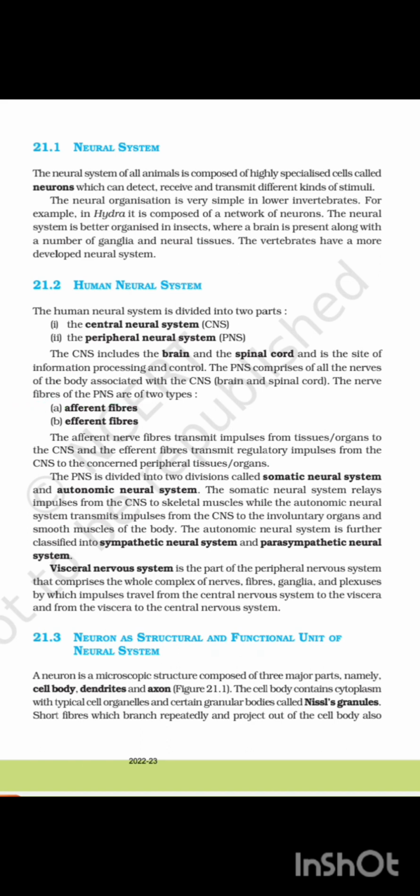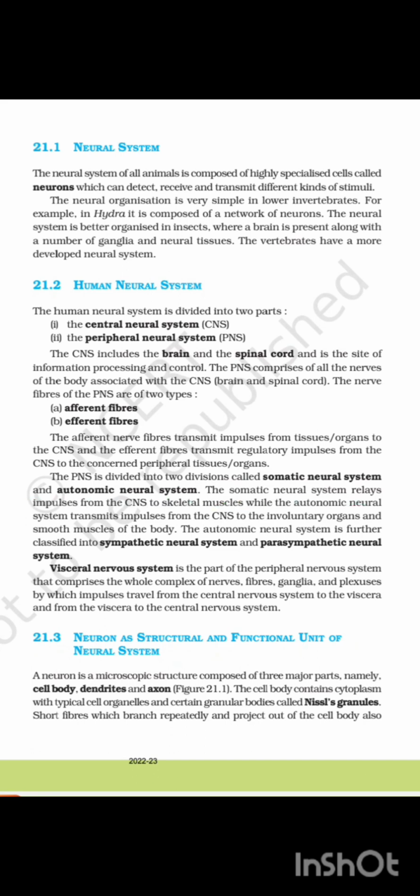The nerve fibers of the PNS are of two types: A, afferent fibers, and B, efferent fibers. The afferent nerve fibers transmit impulses from tissues or organs to the CNS, and the efferent fibers transmit regulatory impulses from the CNS to the concerned peripheral tissues or organs. The PNS is divided into two divisions called the somatic neural system and the autonomic neural system.